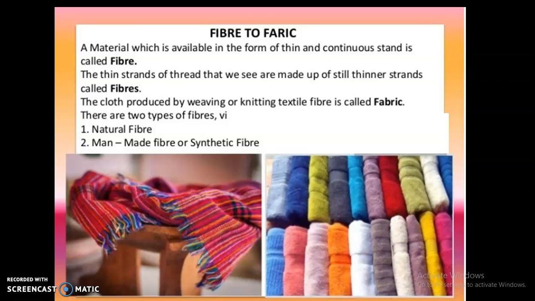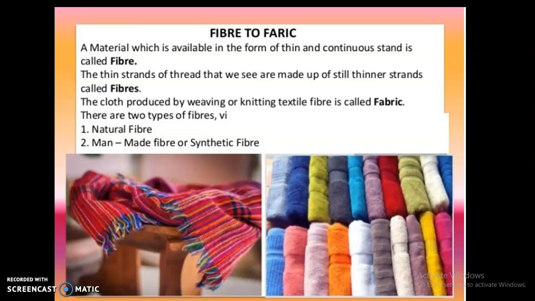So what is a fiber basically? A material which is available in the form of a thin continuous strand is called a fiber. The thin strands of thread that we see are made up of still thinner strands called fibers, and the cloth produced by weaving or knitting textile fiber is called a fabric. Alright, whenever you go to a shop, you are going to see different kinds of fabric, not fibers. आप धागा तो नहीं देख के आते ना, आप हमेशा fabric देखते हैं, ठीक है?